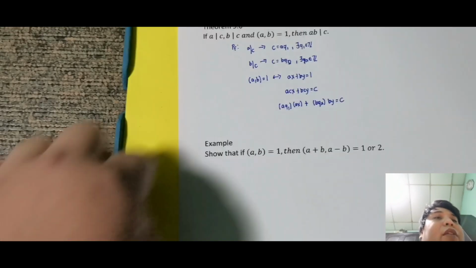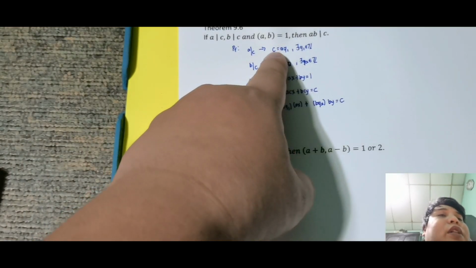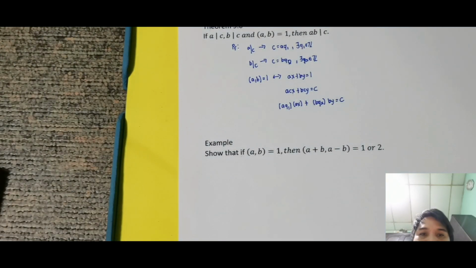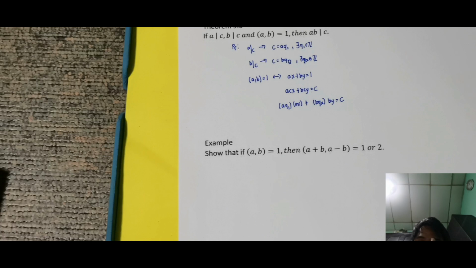Okay, so again, pinalit ko lang yung mga nakuha ko doon. Yung c na aq1 tapos yung c na bq2. So, sir, ba't magkaiba? Dalawa kasi yung c na pinalabas ko. Okay, so dalawang value. Assume ko na dalawang value. Ngayon, anong ibig sabihin nito? After nyan, may mapapactor ako dyan na ab pa rin, I think.